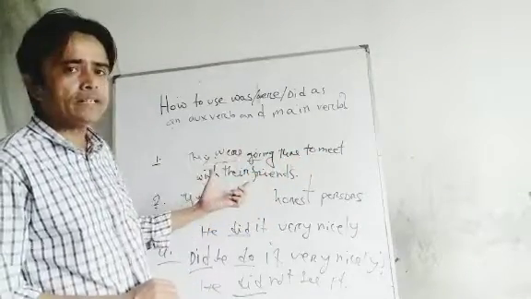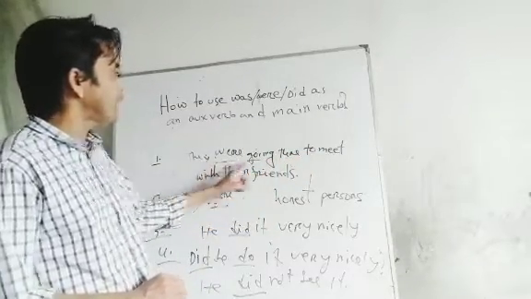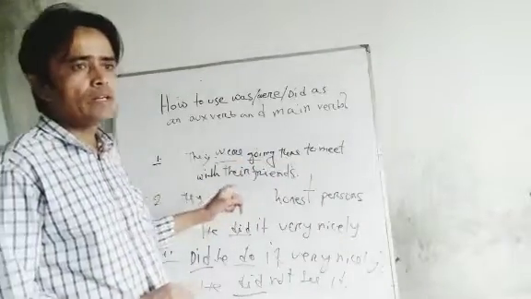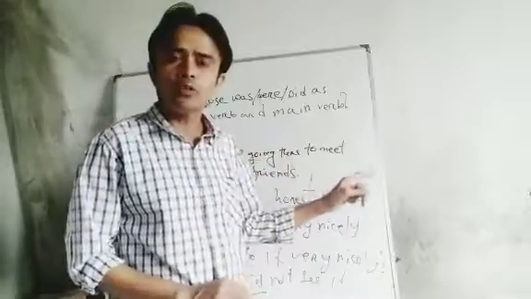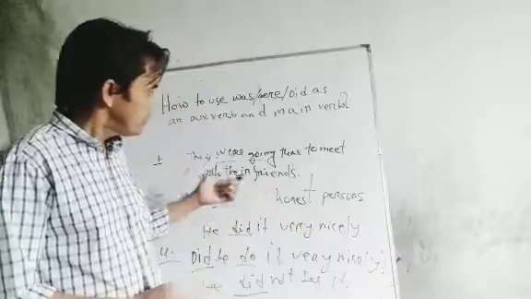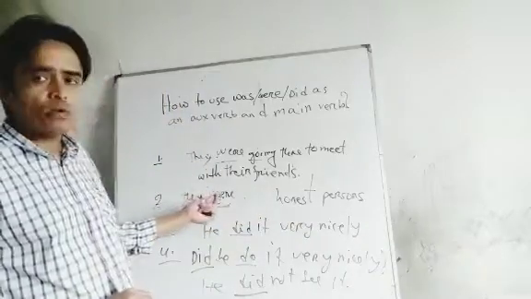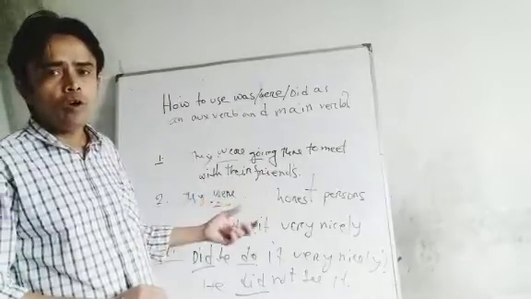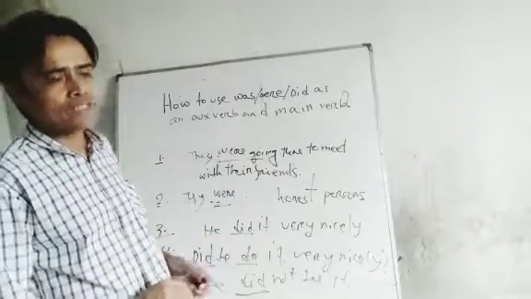If you want to make it interrogative, were they going there to meet with their friends? If you want to make it negative interrogative, were they not going there to meet with their friends? Okay, so same way you can use was. He was going there, he was not going there. Was he going there? Wasn't he going there?